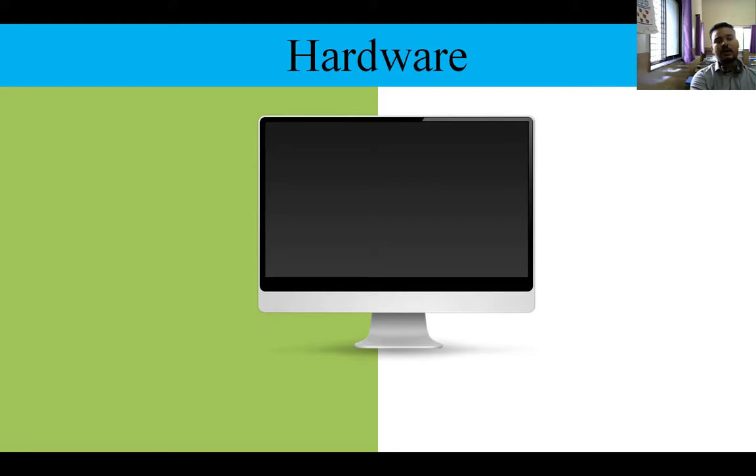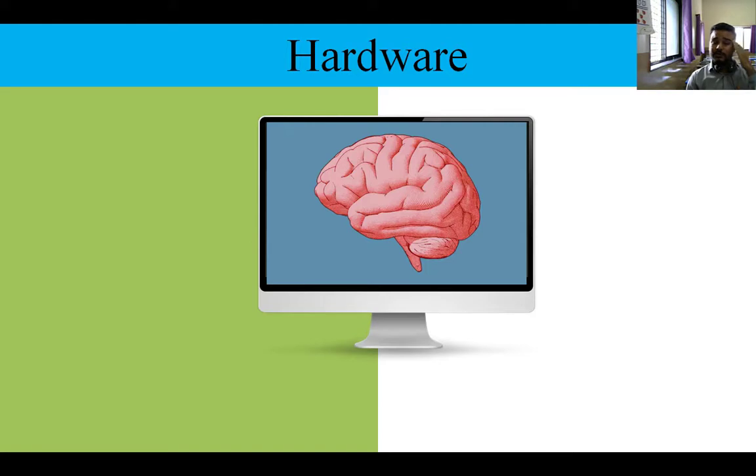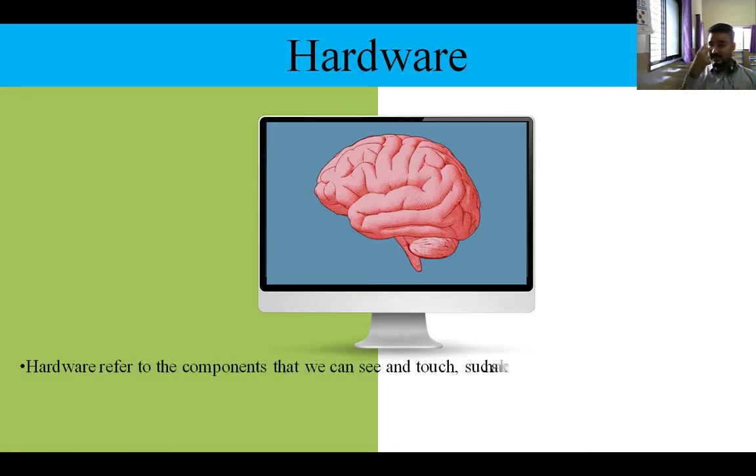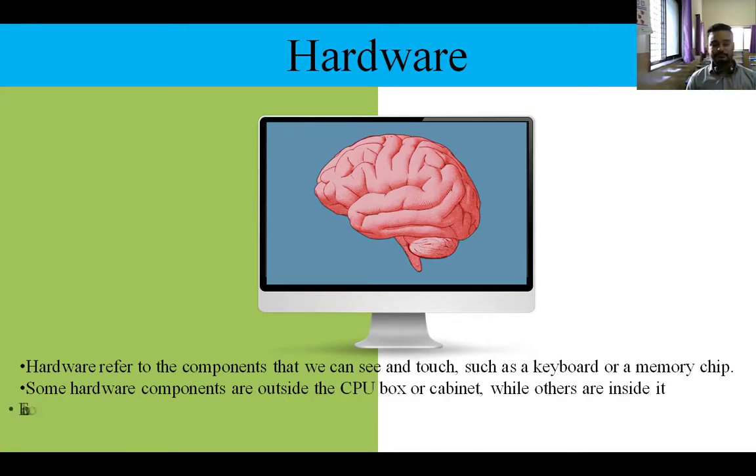Now, what about hardware? What is meant by hardware? When the computer's brain works, we need some parts, like our brain is working, but at the same time we need other parts of our body also to function as per the instructions given by the brain. So there are some parts of a computer which are physical. Physical part means we can see and we can touch also.